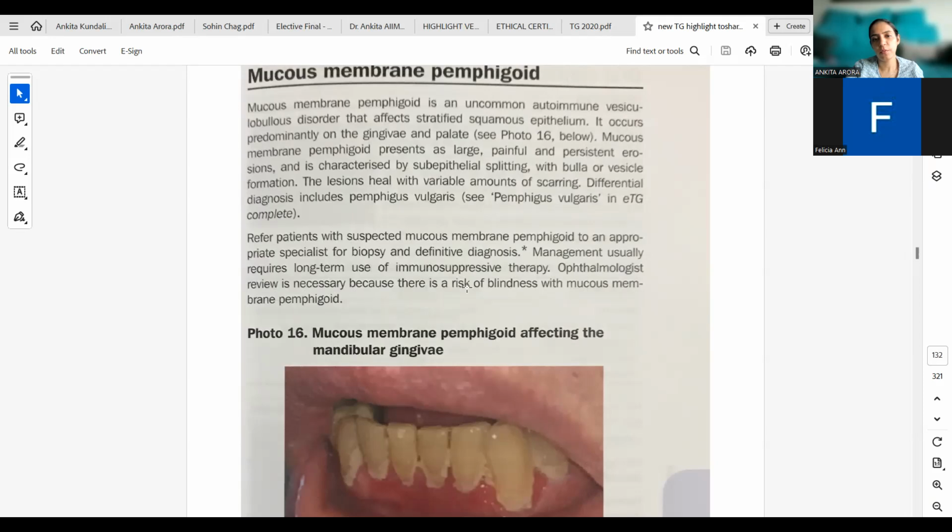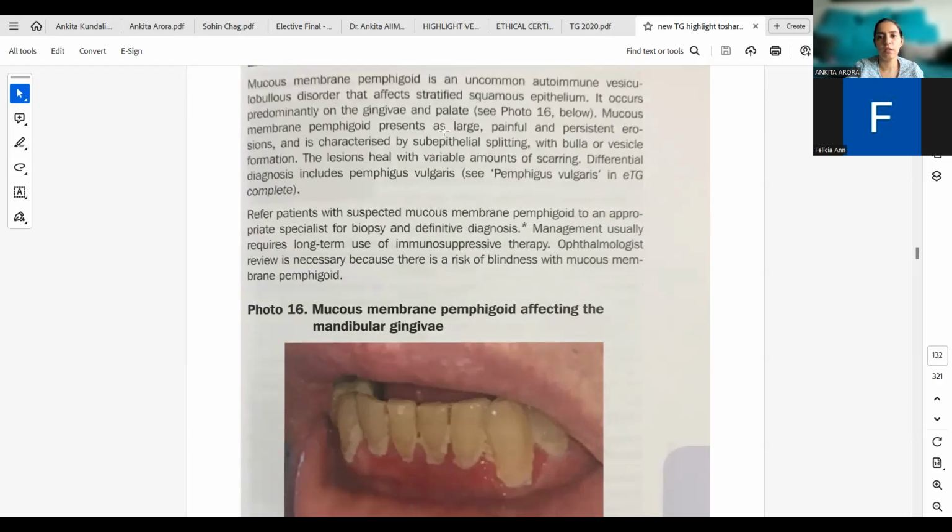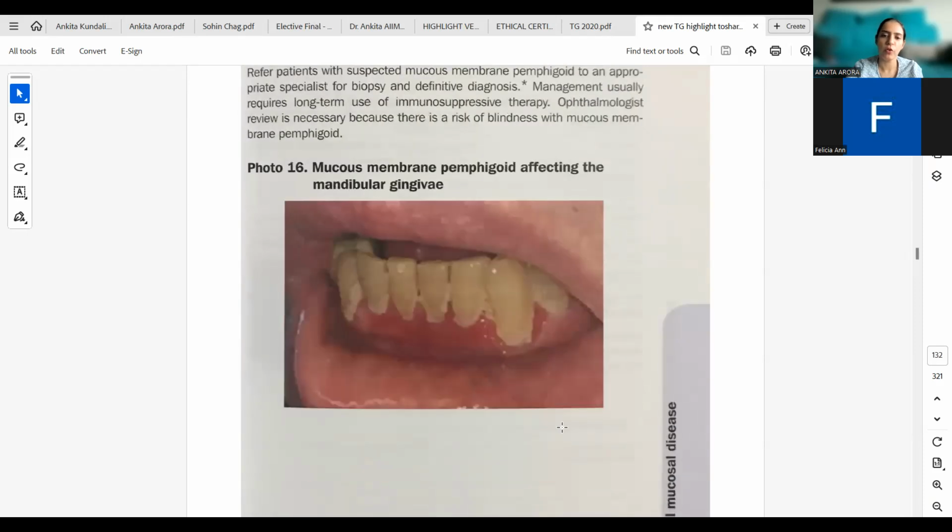Ophthalmologist review is necessary because there is a risk of blindness with mucous membrane pemphigoid. So this is the ophthalmic consultation, as we read in Odell also. Referral to ophthalmologists is very important in these cases. Even referral to a medical practitioner would be key to passing the case if any oral mucocutaneous lesions appear and it looks like mucous membrane pemphigoid.